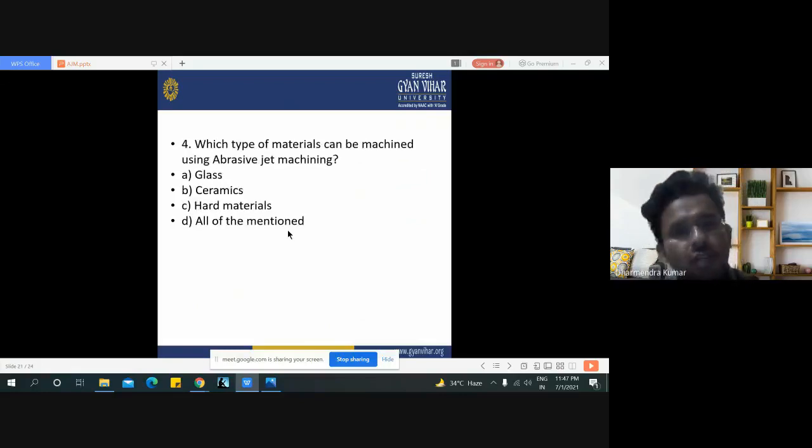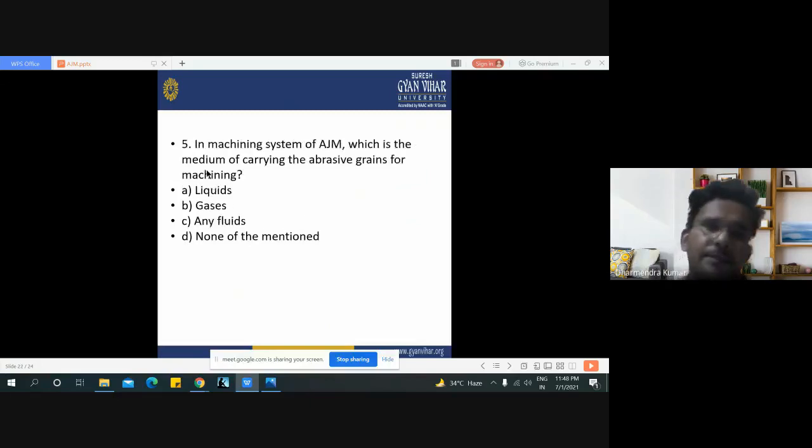Now the fourth question is, which type of materials can be machined using abrasive jet machining? We have seen in the previous slide that we can machine softer material, and hard or harder material can also be machined through the abrasive jet machining process. Then we can say that glass, ceramics, and hard materials, all of the mentioned materials, are easily machined with the abrasive jet machining process.